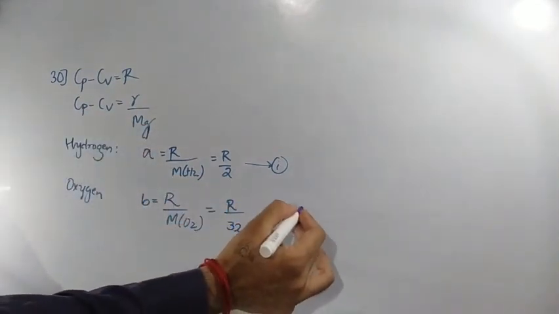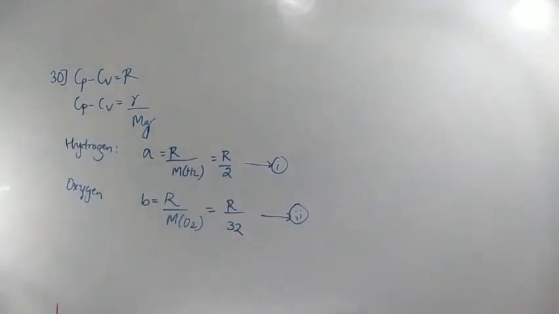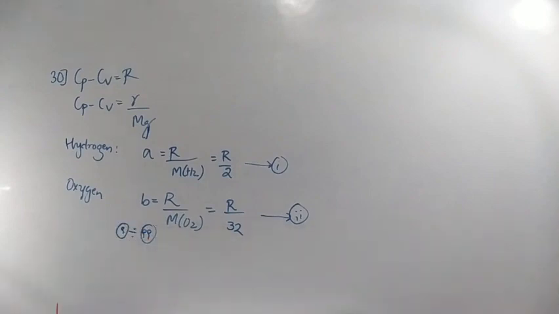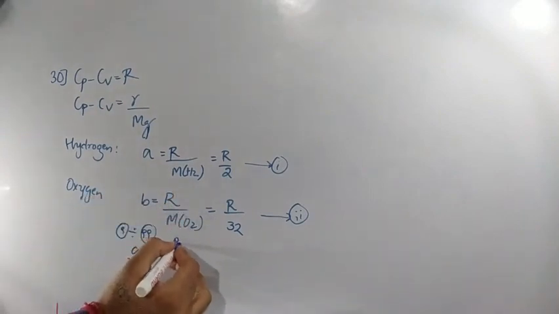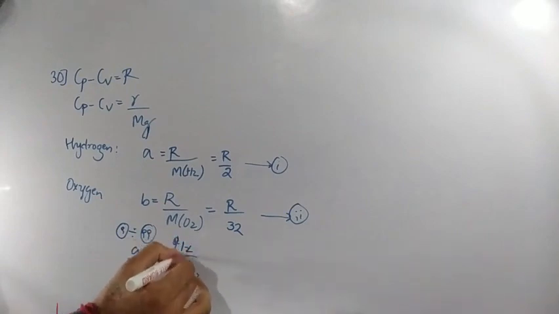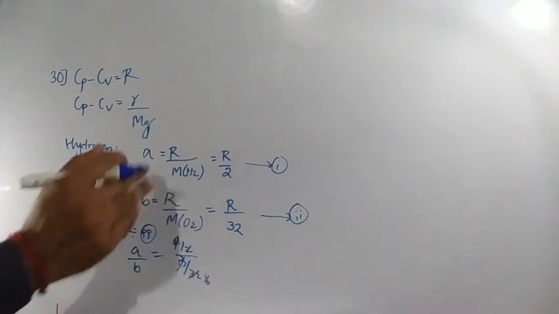Okay. So you have to build a relation between 1 and 2. Divide equation 1 by equation 2. If we take the ratio, we are going to get A divided by B equal to R by 2 divided by R by 32. So the value will be equal to what? 16. Correct? R by 2 by R by 32, R will get cancelled. 2 1s are 2, 16 will come to the numerator.